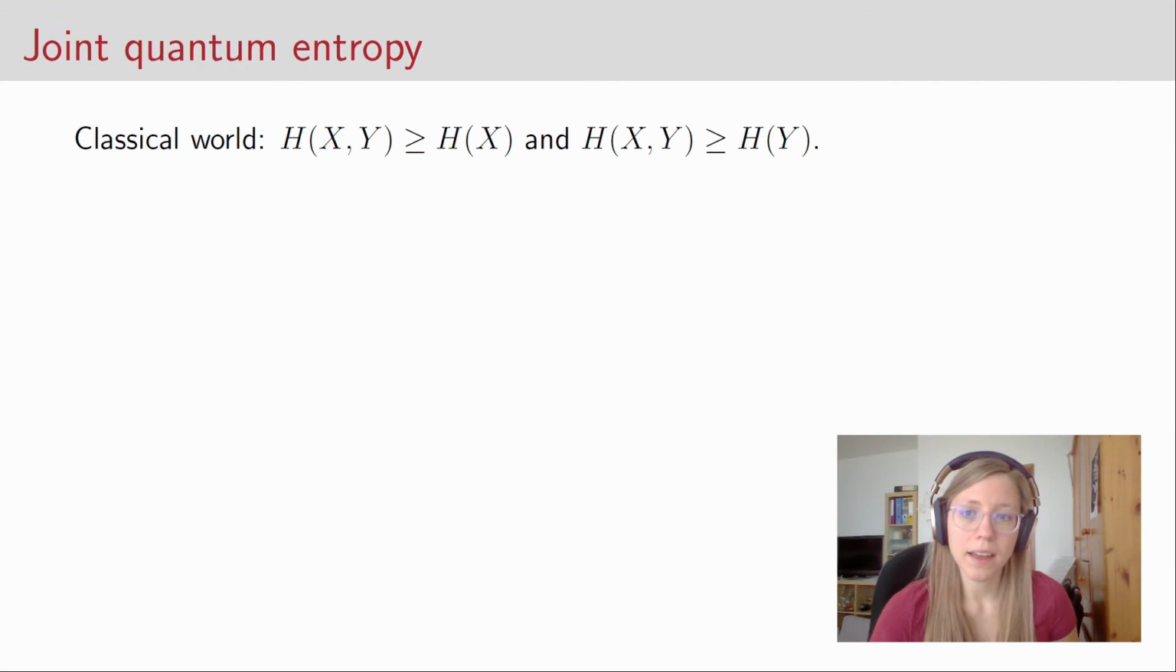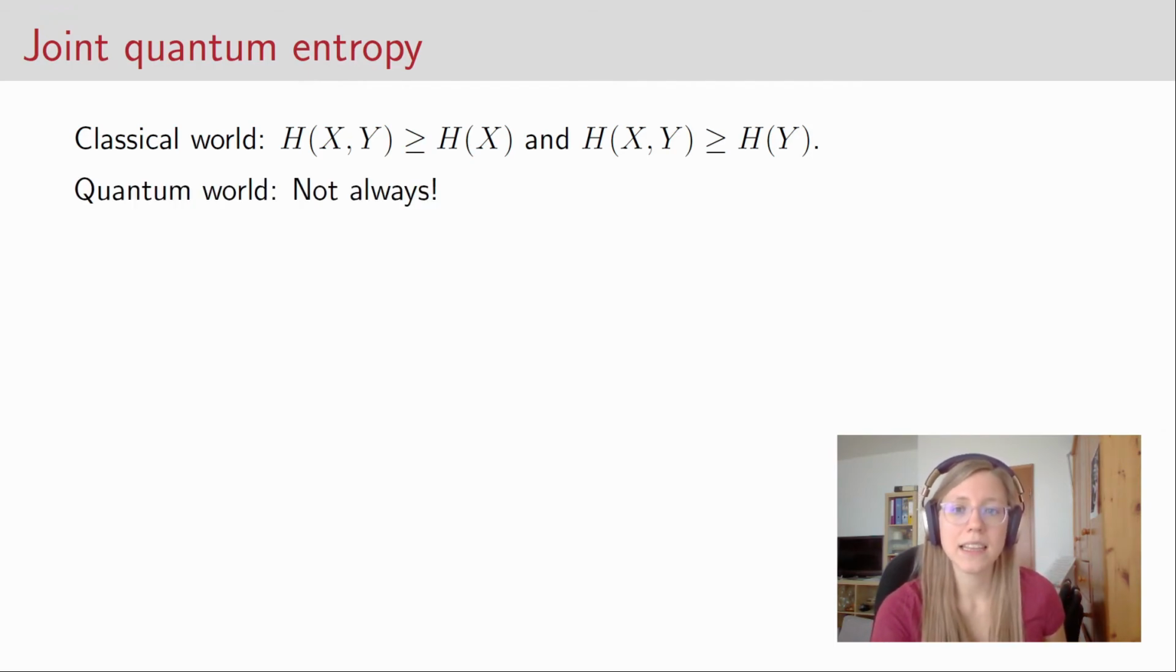If you remember the classical joint entropy, then you might also remember the relation that the joint entropy of two random variables X and Y is always greater or equal than the entropy of only one of the random variables. In the quantum world, the analogous inequalities are not always fulfilled. We will see an example.